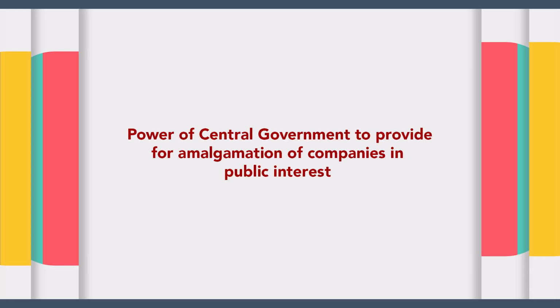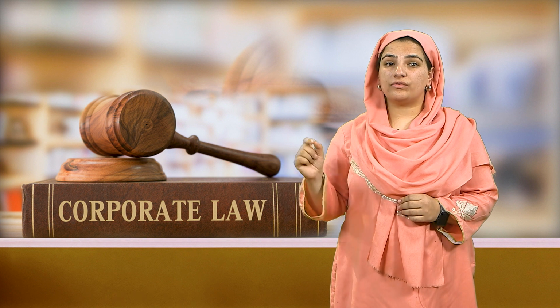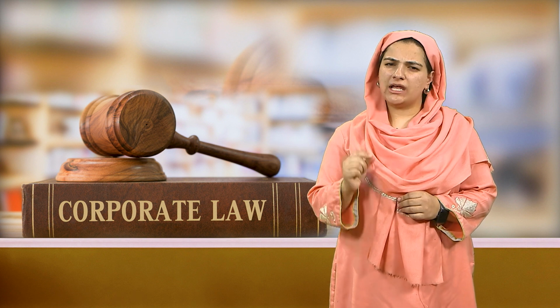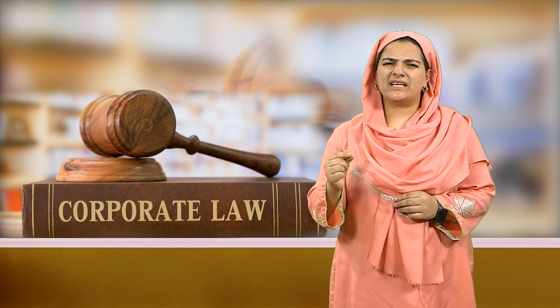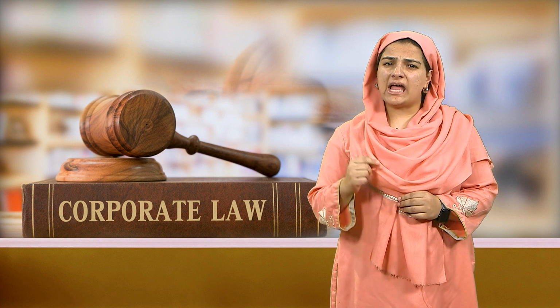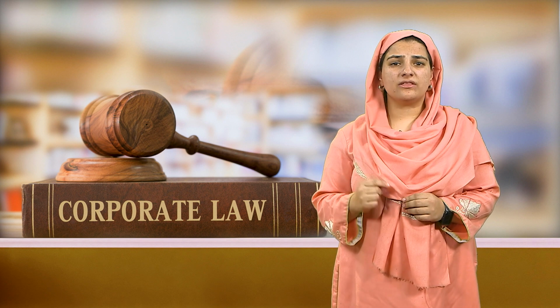Power of central government to provide for amalgamation of companies in public interest. Subject to the satisfaction of central government, Section 237 provides for amalgamation of two companies into a single company with such constitution, powers, rights, interests, authorities and privileges, and with such liabilities, duties and obligations as may be specified in the order. The order may also provide for continuation of legal proceedings by or against the transferee company of any